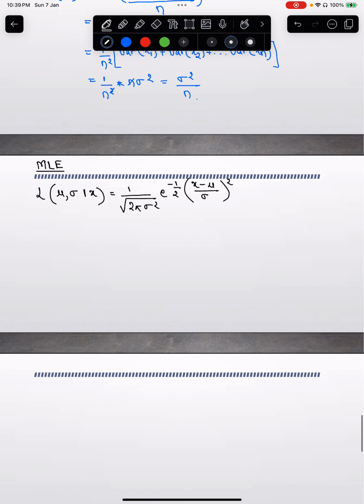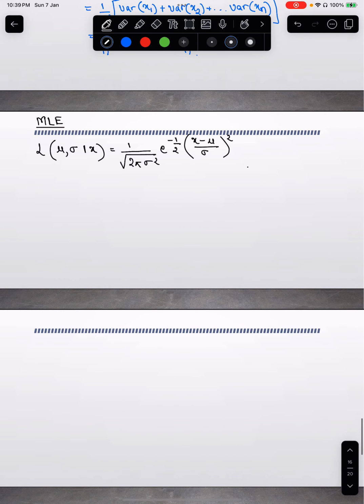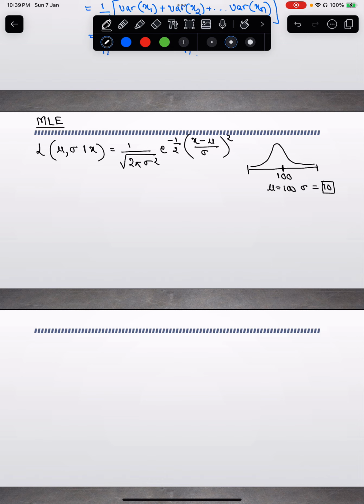What do I mean by this? Let's say I have a data point, something like 100 here. Just say I have only one data point here, then the best normal distribution I can estimate is this, with my mu as 100 and some sigma as maybe 10 or something like that. But that is what I'm trying to do here: given the set of data points, what are the most likely parameters of the distribution, mu and sigma?